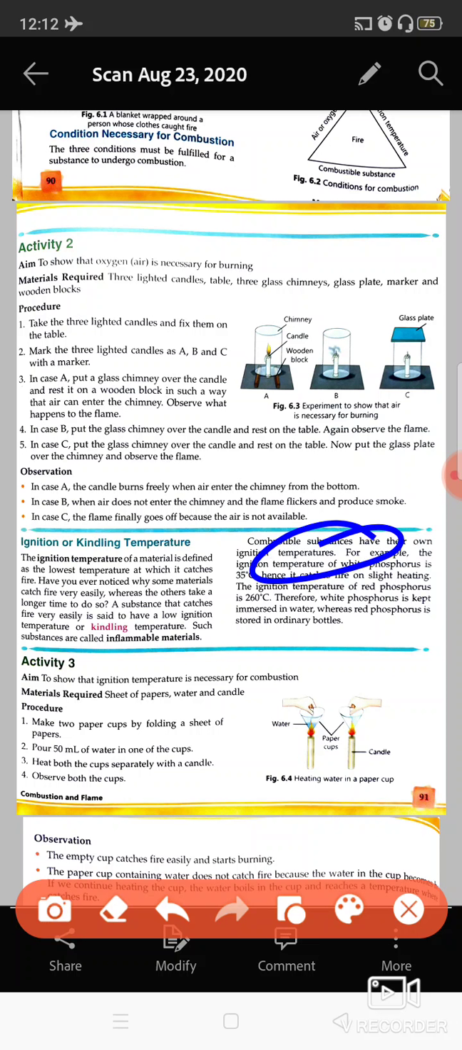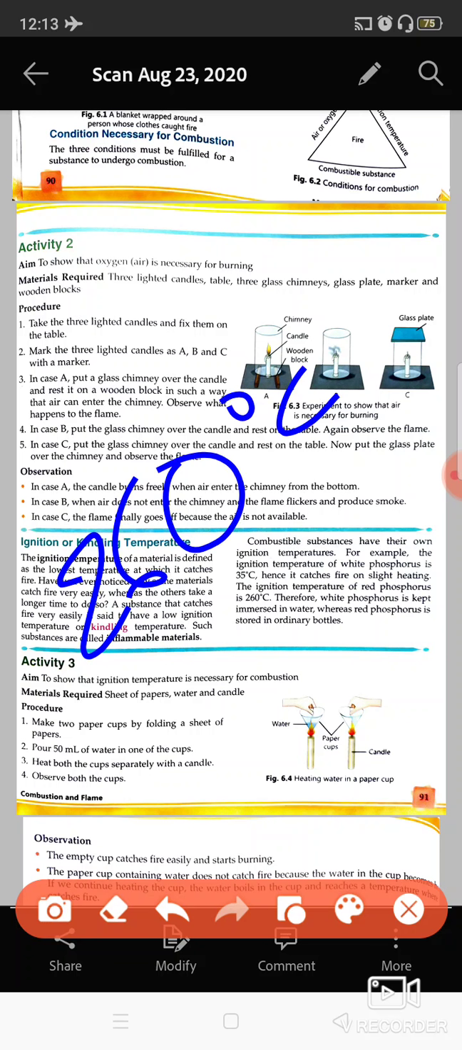This white phosphorus will catch fire very quickly. On the other hand, if we have this red phosphorus, its ignition temperature or kindling temperature is 260 degrees Celsius. That is quite more. It means it will take a lot of effort to burn this substance, the red phosphorus. You may need kerosene oil or some other things, or you need to give it more heat, only then it will start burning.